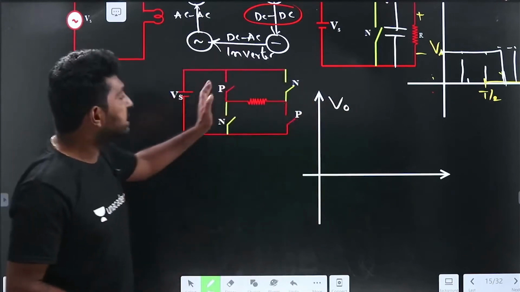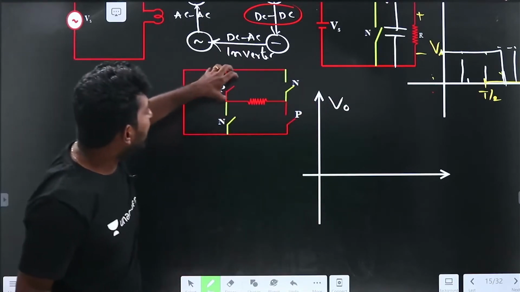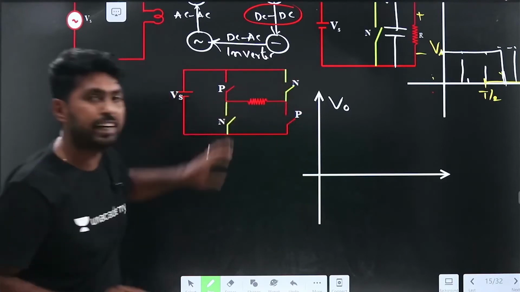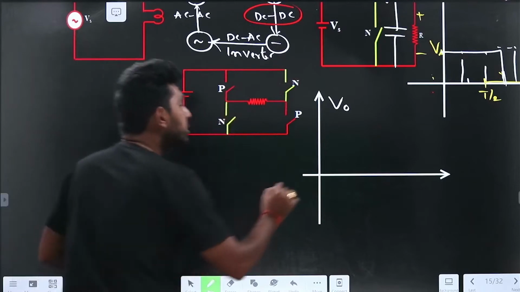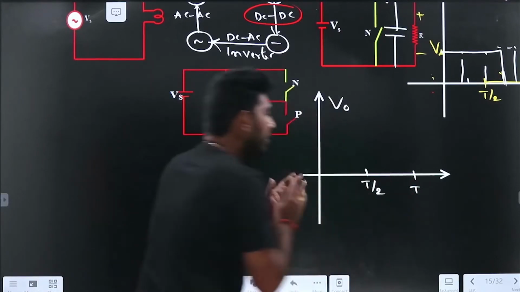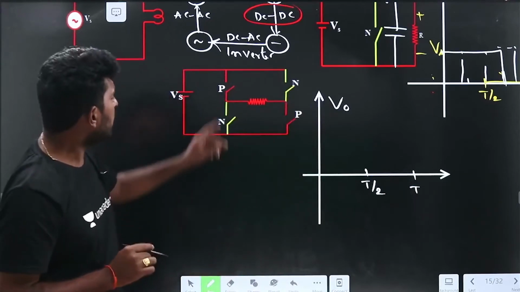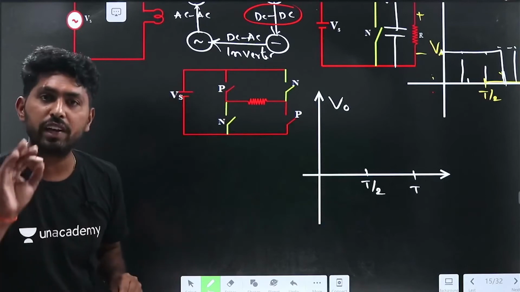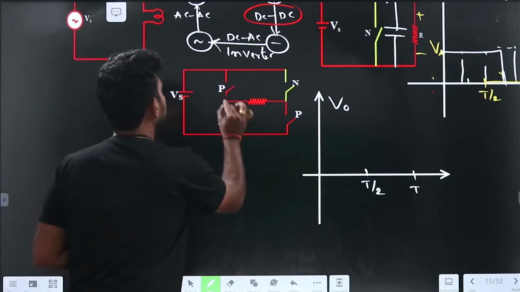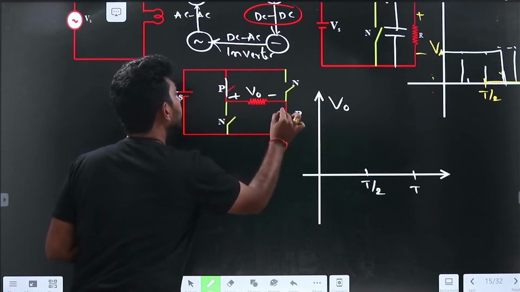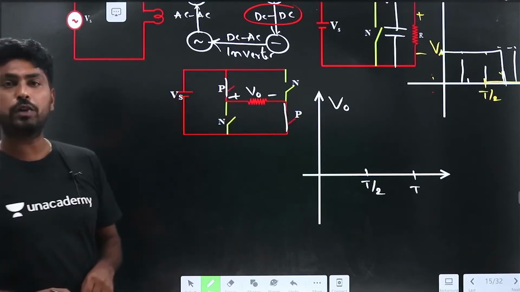For example, here also P is the positive group of switches and N is the negative group of switches. From 0 to t by 2, and t by 2 to t, I will define two periods. From 0 to t by 2, if I close the P switch, what is the output voltage?